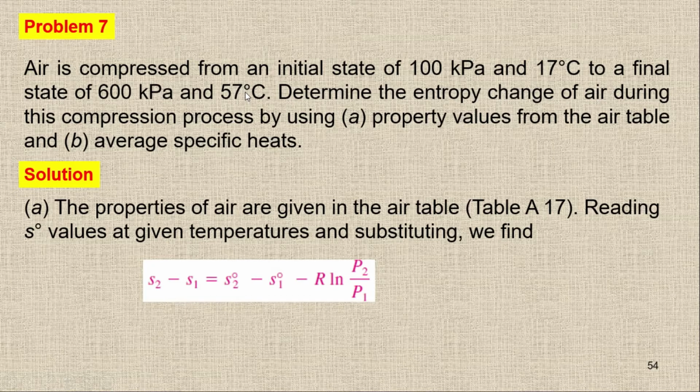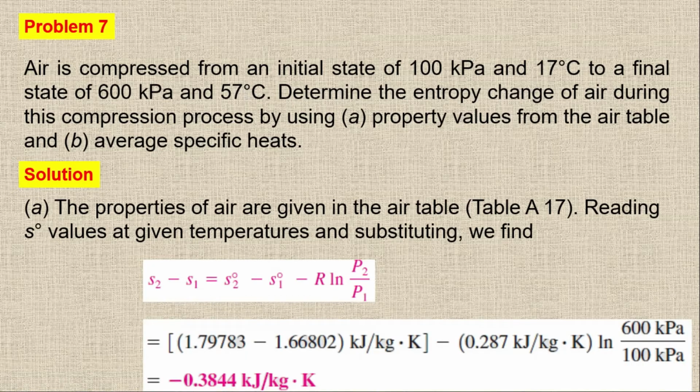Simply using table A17, I check the values and put them in this equation. So this is the S2 value, this is the S1 value, and then minus R ln P2 upon P1, and this is the answer. The entropy change during this process is minus 0.3844. So by using the exact solution, we can find out the entropy change.